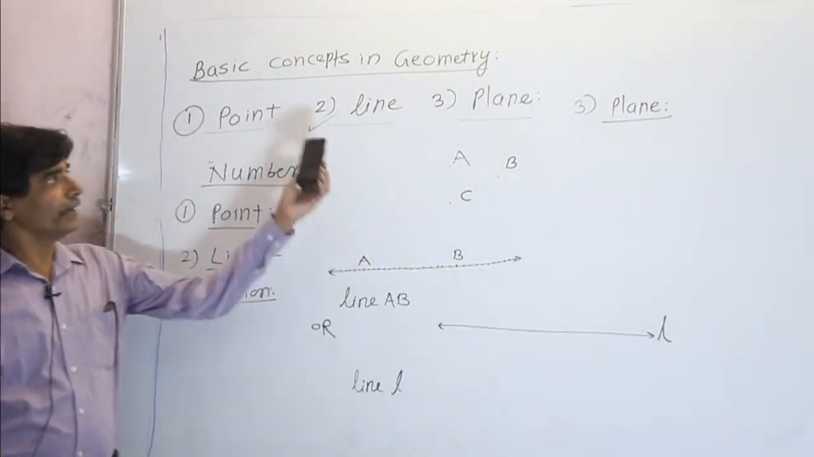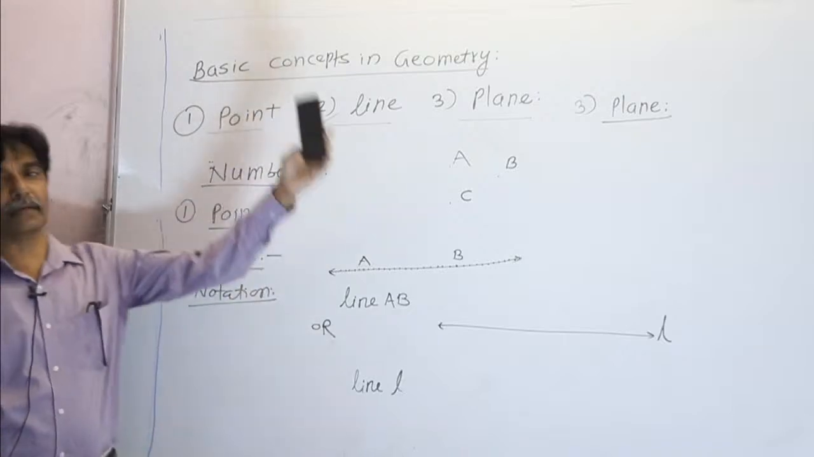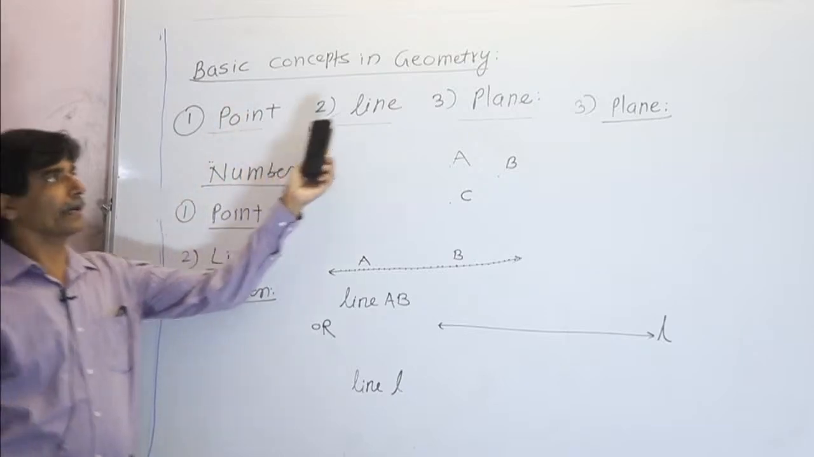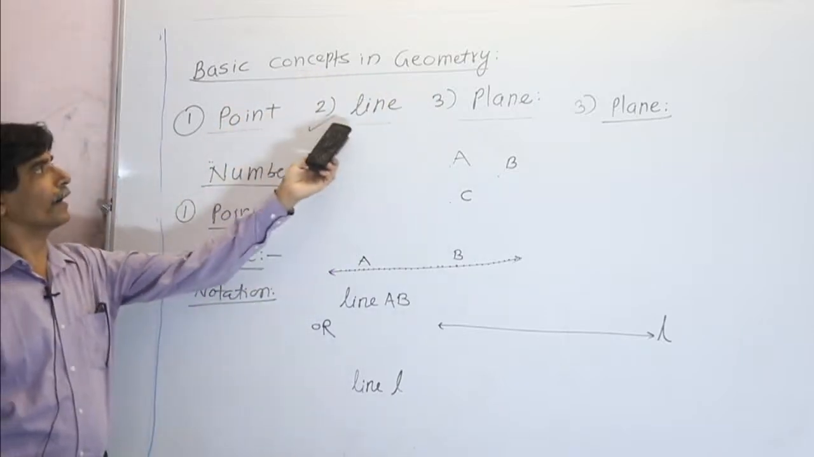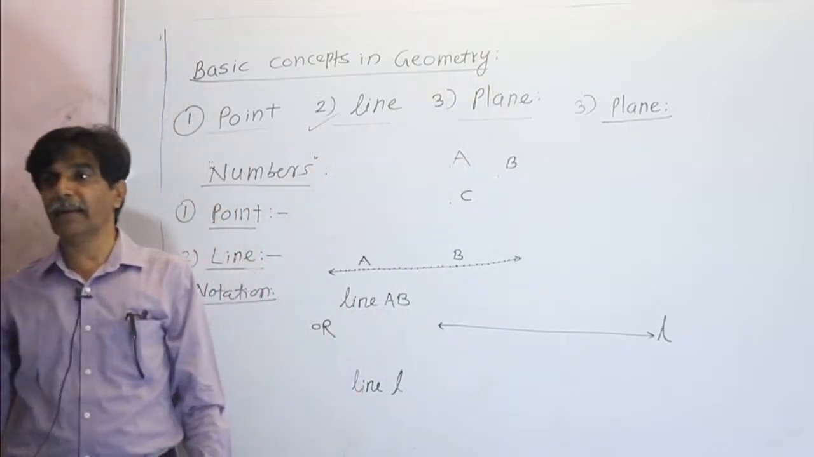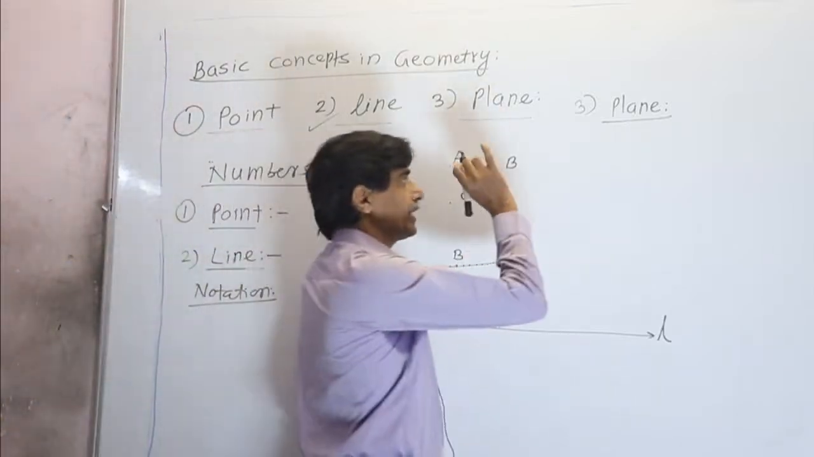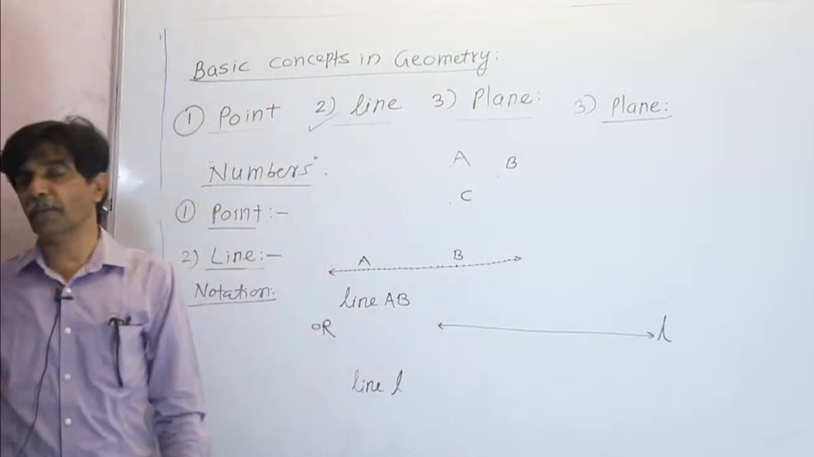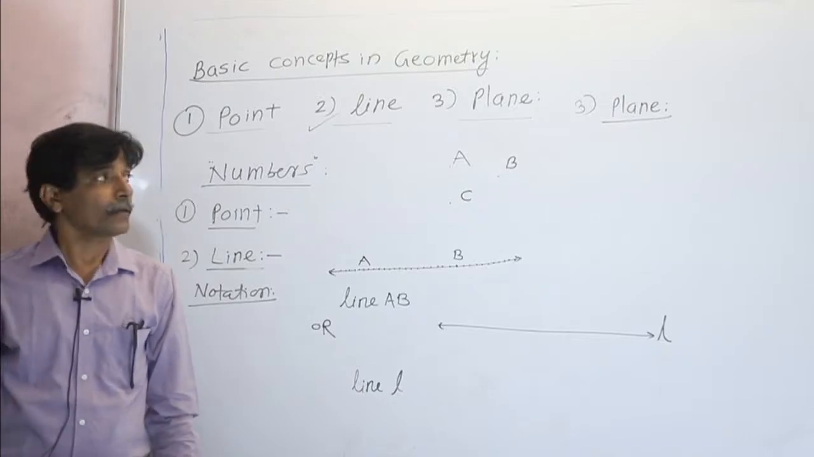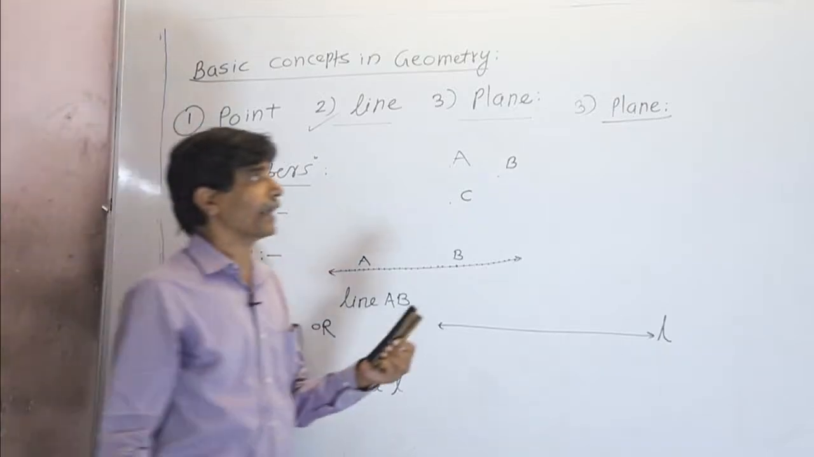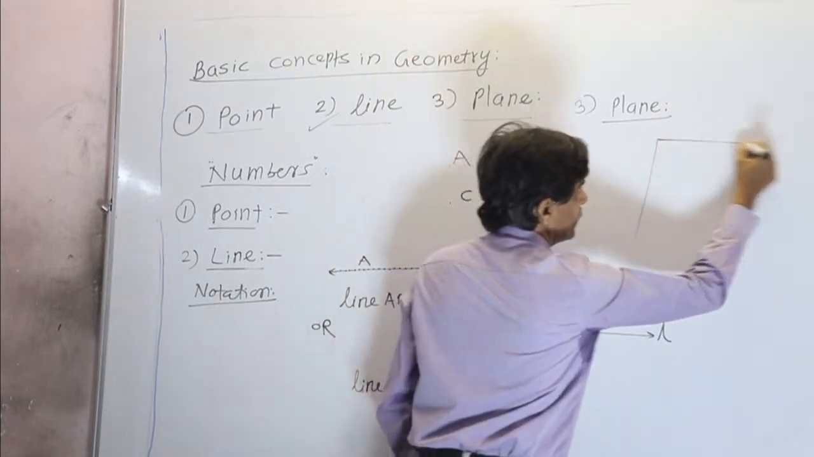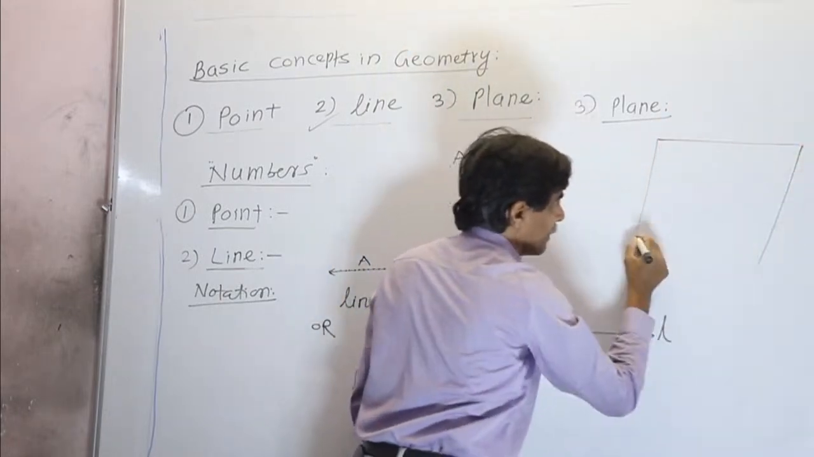Again, in the same way, in the basic concepts of geometry, in the title of the chapter, there are three basic concepts: point, line and plane. We studied these two, point and line. Now, simultaneously we can learn plane. Plane is the third basic concept in geometry. Again, it is an undefined term, it cannot be defined. No definition is given by any mathematician. So, plane we have to study by some ideas.